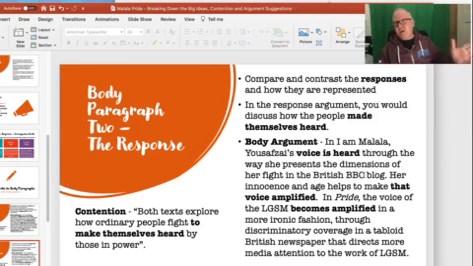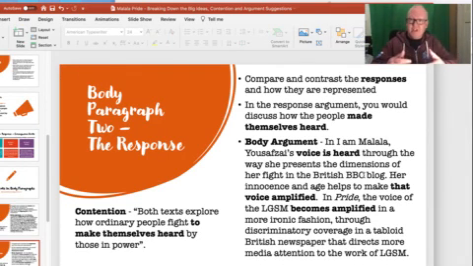And so that's what I'm going to argue throughout that paragraph. In Pride, the voice of the LGSM becomes amplified in a more ironic fashion through discriminatory coverage in a tabloid British newspaper. You see I've got a comparison there. That directs more media attention to the work of the LGSM. And then I'll be arguing that throughout with my evidence.